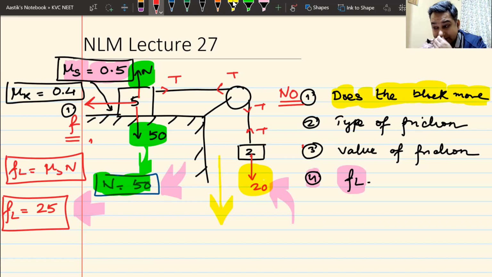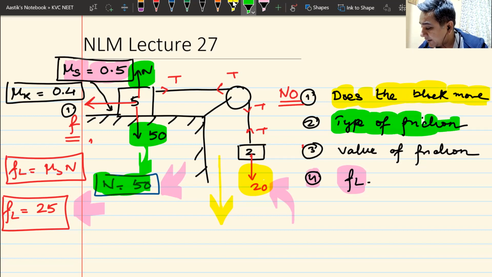Can I have some response that we understand this? The block is not going to move. Now we can come to the second question. What type of friction would act on this? If it does not move, friction has to be static.